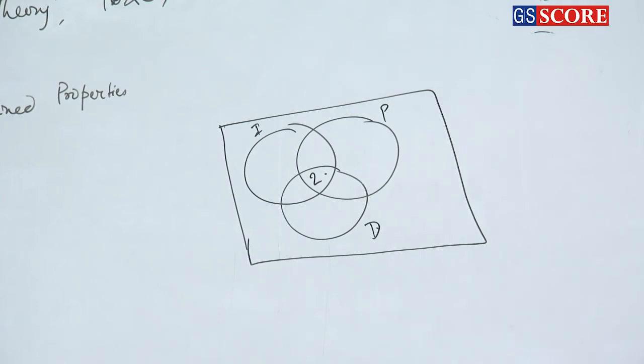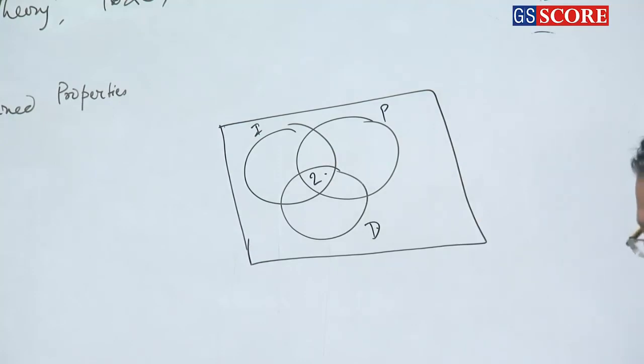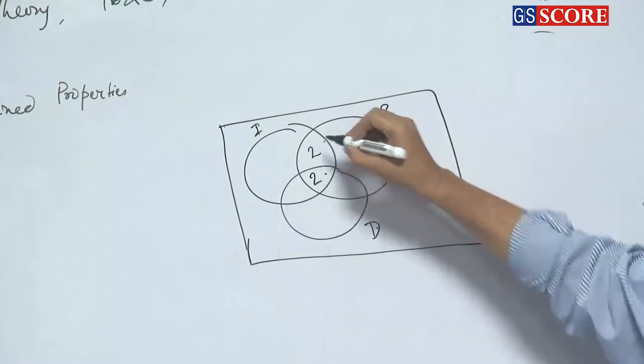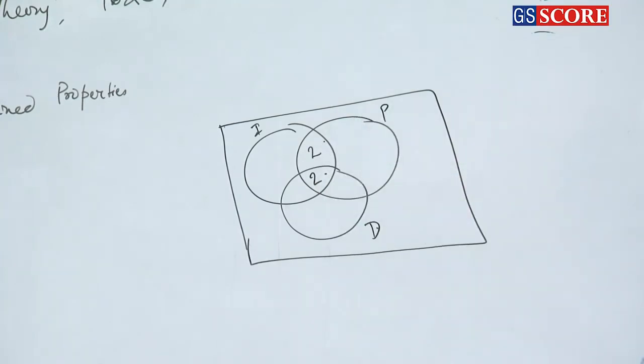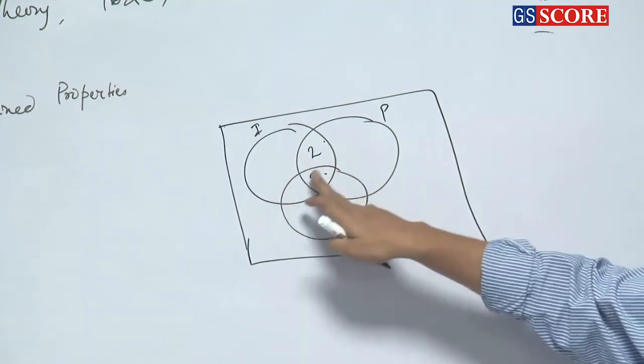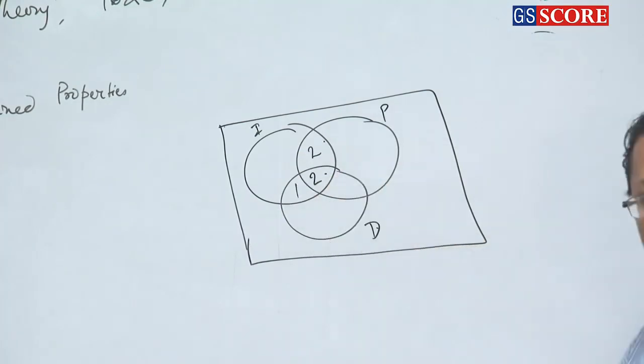Okay, and this is ink pen, this is pencil, this is dot pen. So how many prefer ink pen and pencil? 400. So this total is 4. So if this is 2, so this will be 2, isn't it? Okay. 300 prefer ink pen and dot pen. So ink pen and dot pen is this one. So this total is 3. 300. So if this is 200, so this will be 100. 1. Easy or not? You start from within.